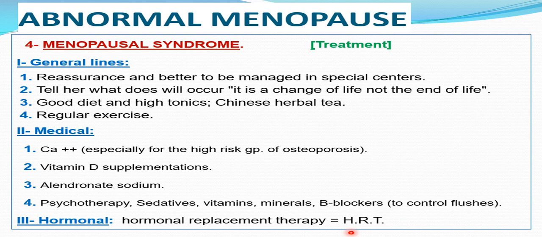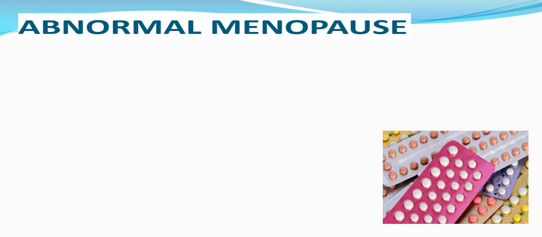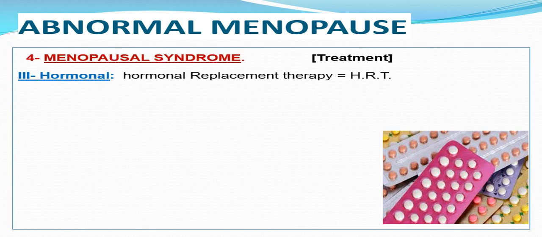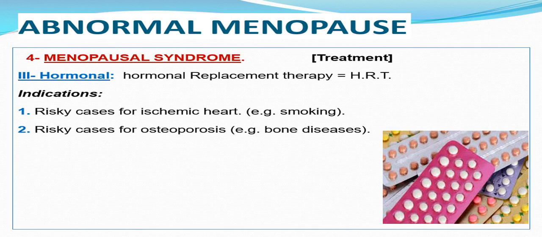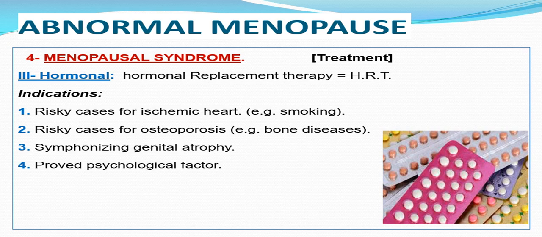And lastly, hormone replacement therapy. Please, hormone replacement therapy should be presented as a last line of treatment. Treat general causes first, followed by hormones. What about hormone replacement therapy? It is indicated mainly in patients at risk for ischemic heart disease or osteoporosis, or who have symptomatic genital atrophy like dyspareunia, atrophic vaginitis and endometritis, or the presence of psychological factors, or premature or induced menopause.